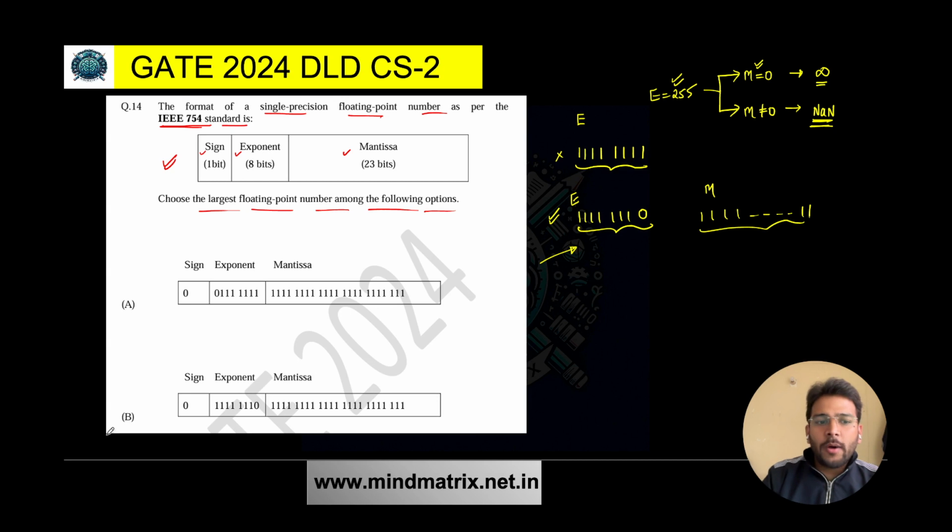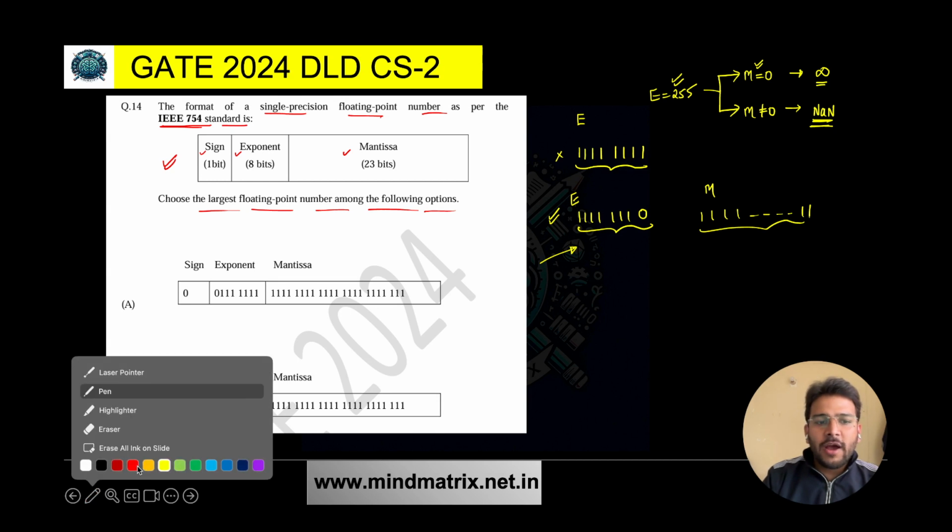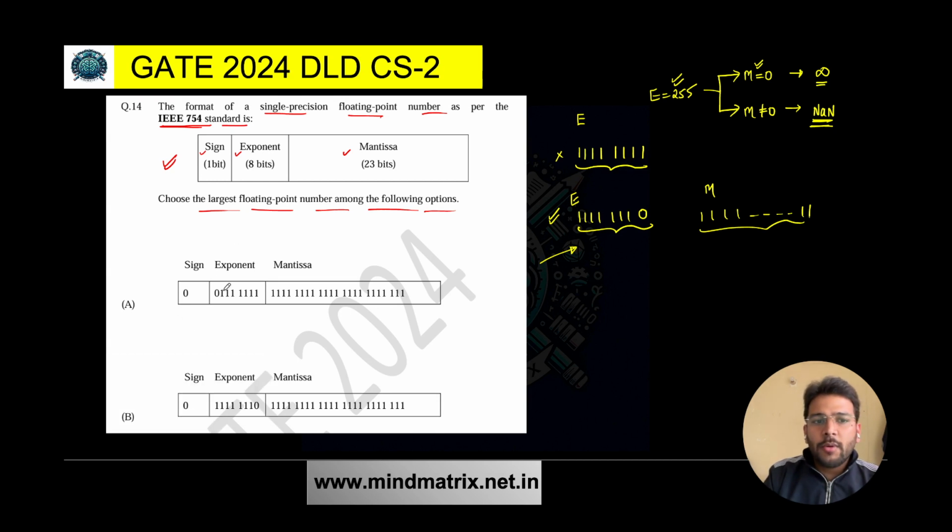But now let's see the options that we have, because in the options we have to choose, right? So if you see option A, here we have 0 bit for sign, fine, and this is the exponent given to us.